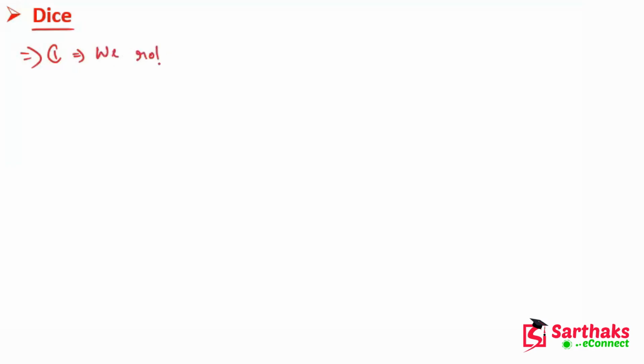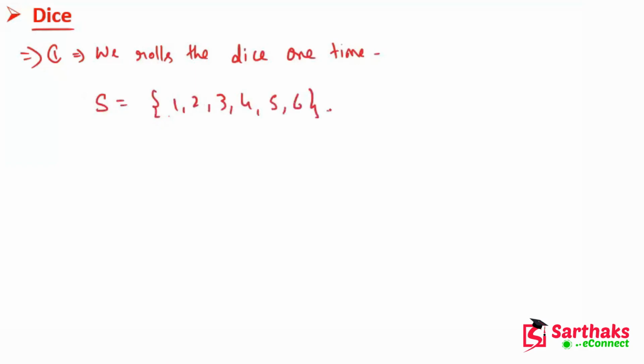In this case the sample space is simple. We know that it is 1, 2, 3, 4, 5 and 6. So the total outcomes is 6. Okay. So now based on the sample space we can easily find the problems based on this case.